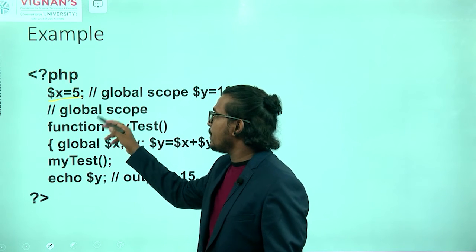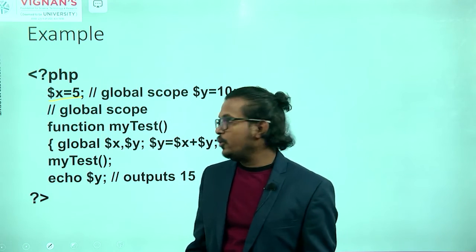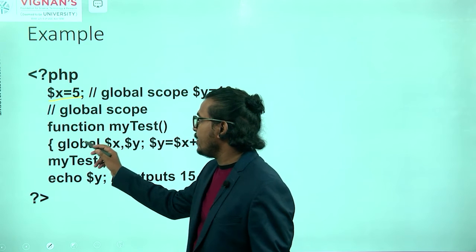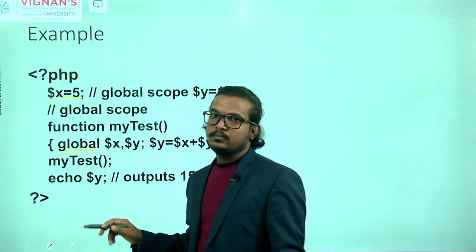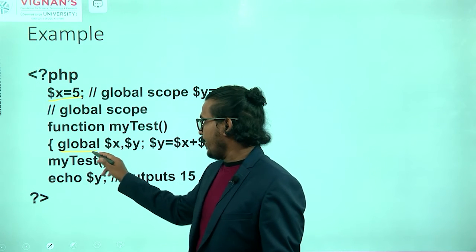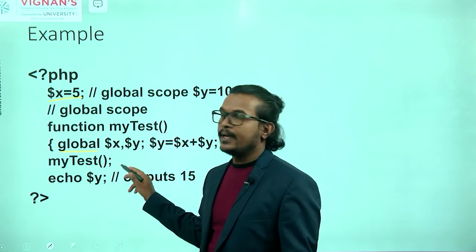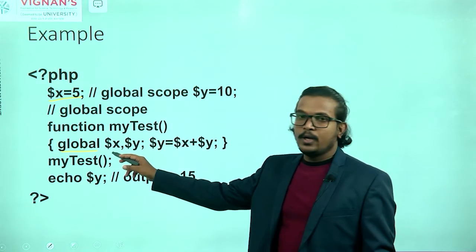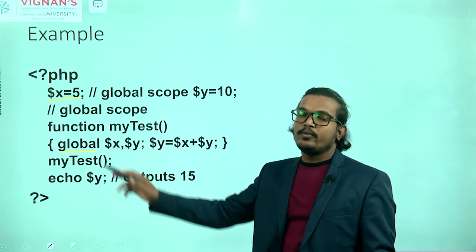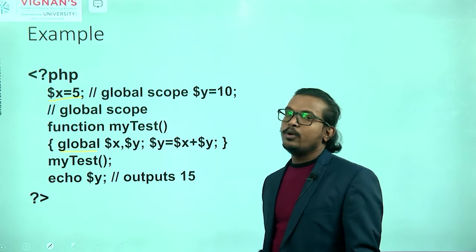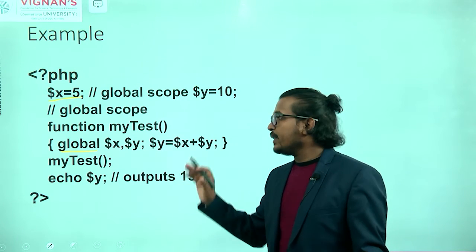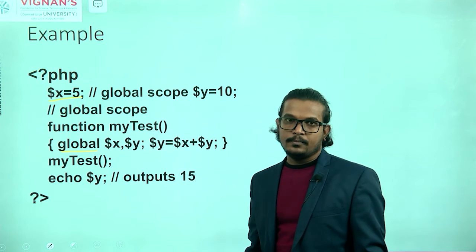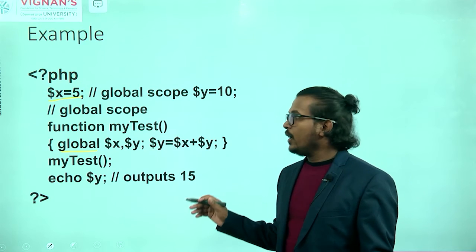If you want to use that particular x value as a global value, what you have to do within the function is define the global. You have to define global x comma y. You have to use the global keyword before your variable name. Then only it will act as a global.